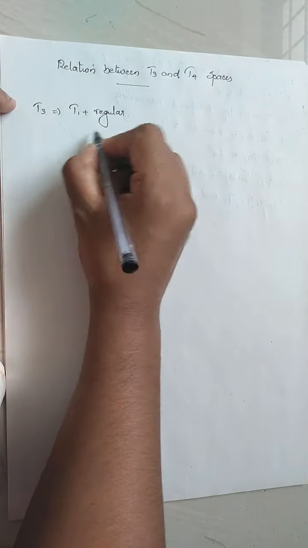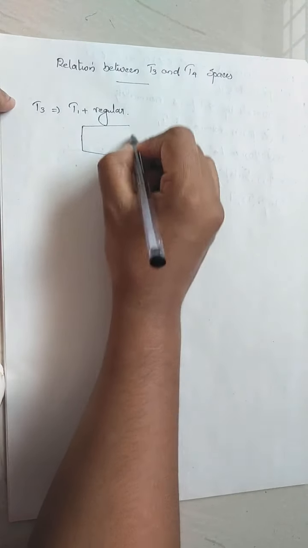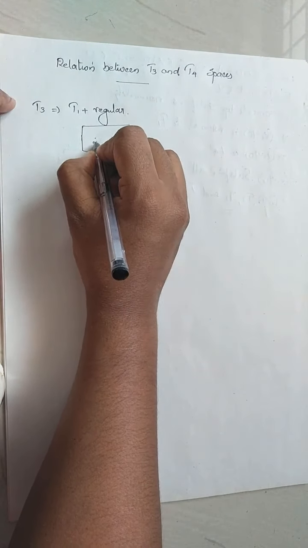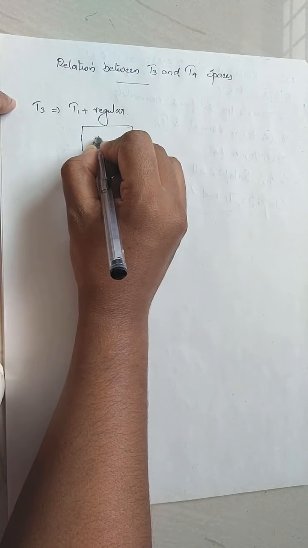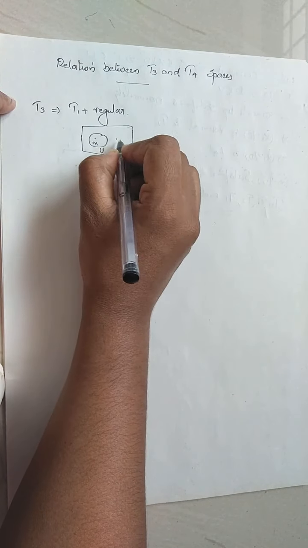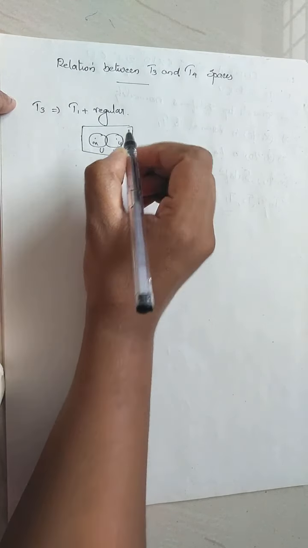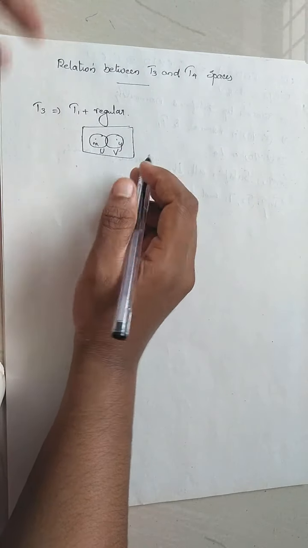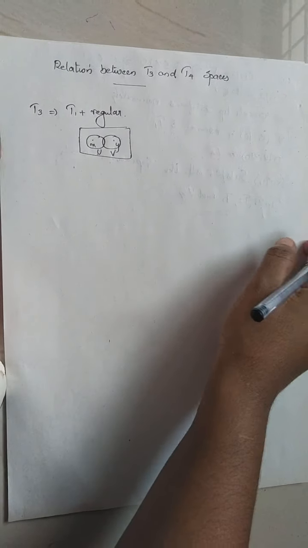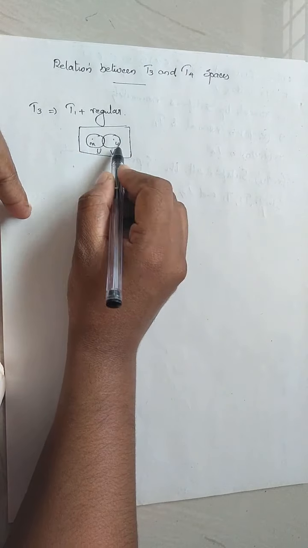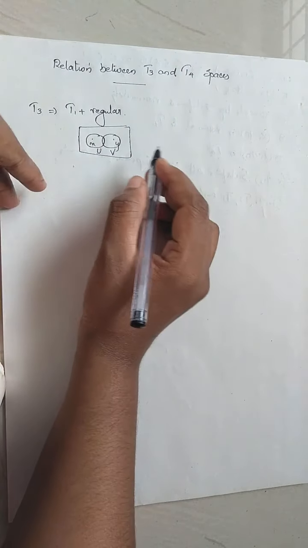T1 plus regular. T1 means if you consider two different points x and y, then there will exist two open sets u and v such that they contain x and y separately. Okay. And x does not belong to v, y does not belong to u. That is the property of a T1 space.